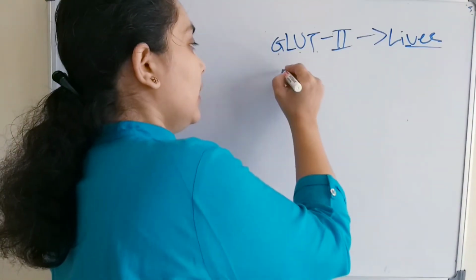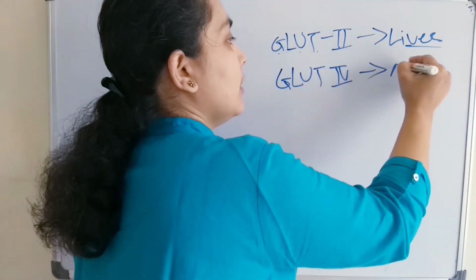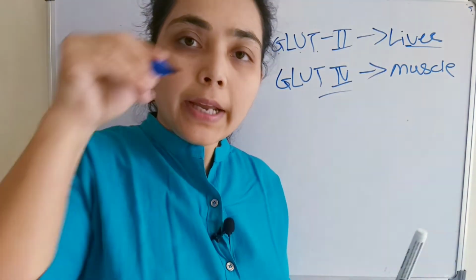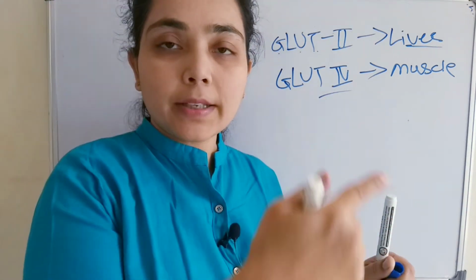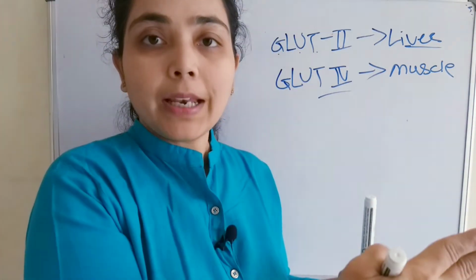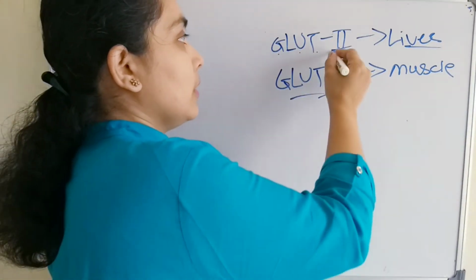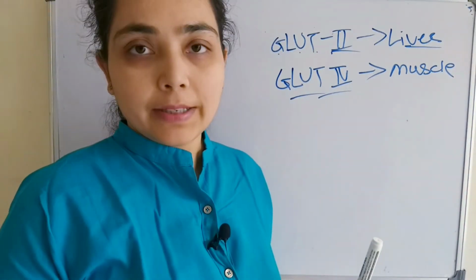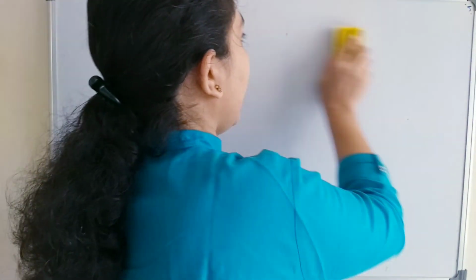Alright, and in the muscle cell, glucose transporter type 4 is present, where only the entry of the glucose molecule is there, not the exit. So those glucose molecules, as we had already discussed, will undergo the breakdown process known as glycolysis. It will not come out into the circulatory system. Okay, so glucose transporter type 2 is present in the liver and type 4 is present in the muscle cell. Alright, so now let's start the activation.